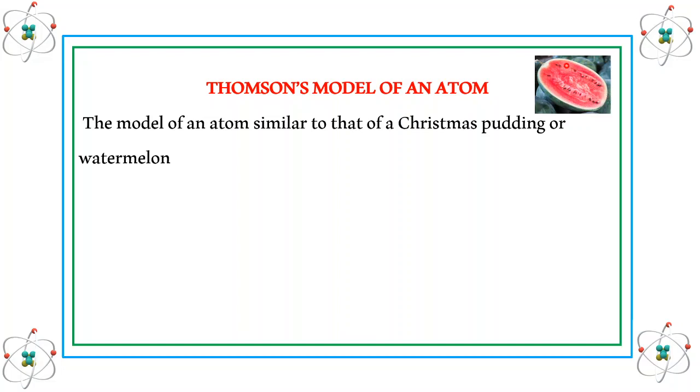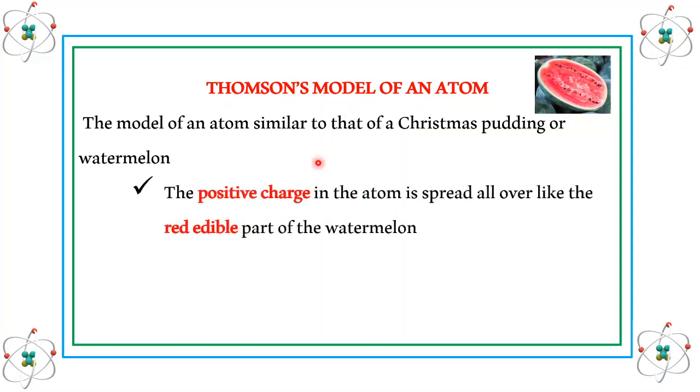So what is the relation of this watermelon with J.J. Thomson's model of atom? The positive charge in an atom is spread all over like the red edible part of the watermelon. So as per J.J. Thomson's atomic model, this red part indicates the positive charge, that is proton, present inside the atom.